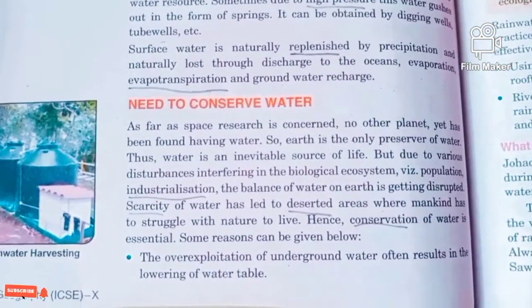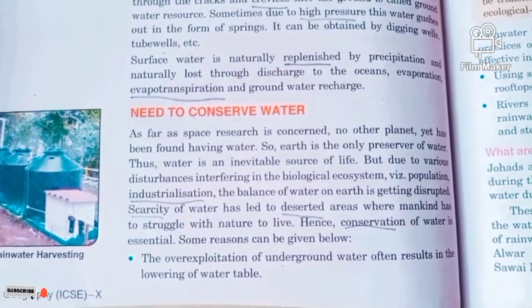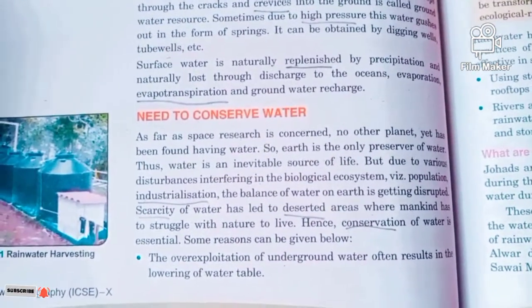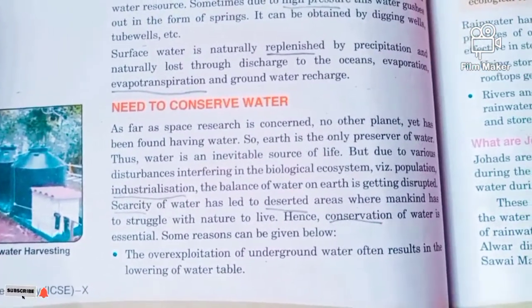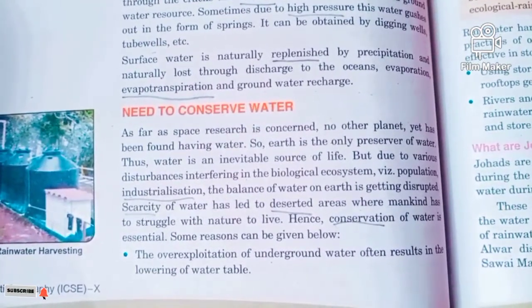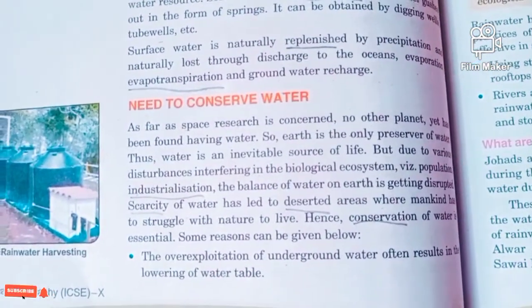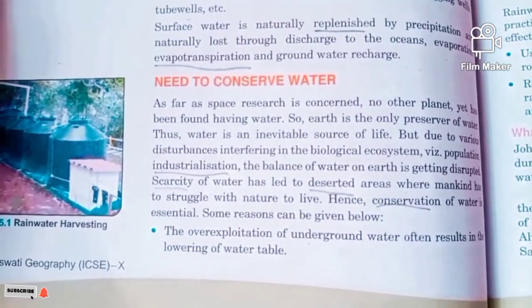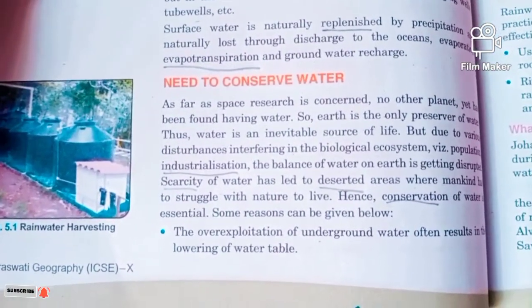Now the water which is present on the Earth's surface, due to various disturbances and interference in the biological ecosystem, is not maintained properly. It's because of population and industrialization. The balance of water on the earth is getting disrupted. There is more pressure of population and industrialization on water because the quantity of water is the same, but the use by industries and the growth of population is always high.